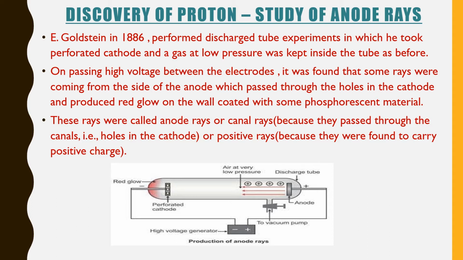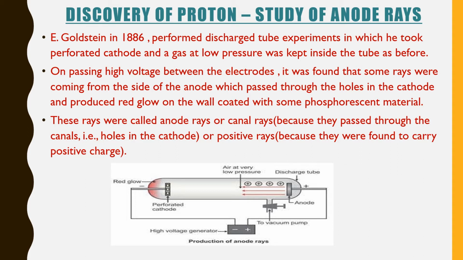Why are these rays called canal rays? Because they pass through the perforated cathode, and those perforations in the cathode are in the form of canals. We can also call these rays positive rays because they were found to carry positive charge. How were they found to carry positive charge? It was discovered by doing various experiments.